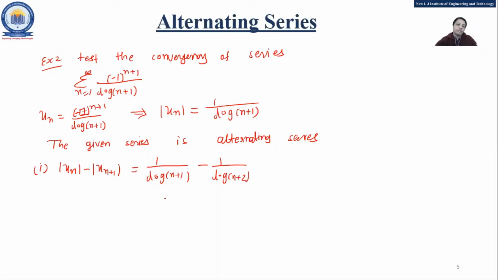Now what is the value of this one? Just here, n plus 1, so it will give you log n plus 2. Now log n plus 2 minus log n plus 1. What is the thing? Is it supposed to be greater than 0 or less than 0?